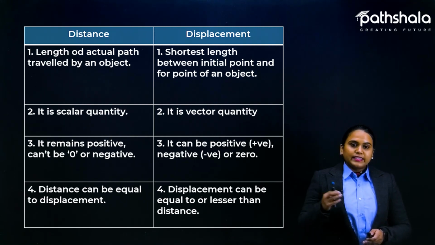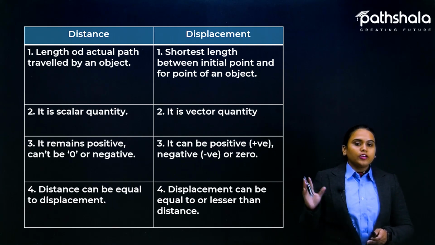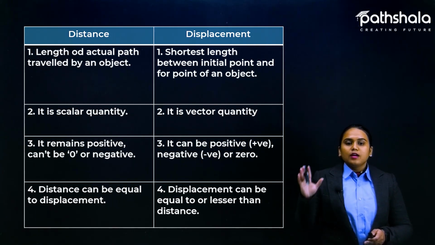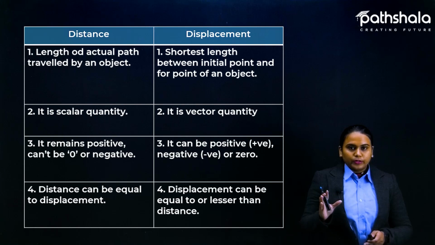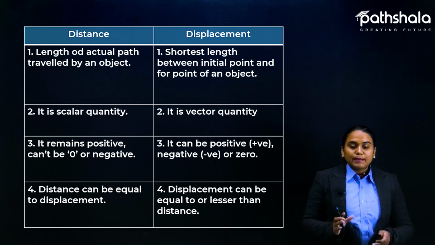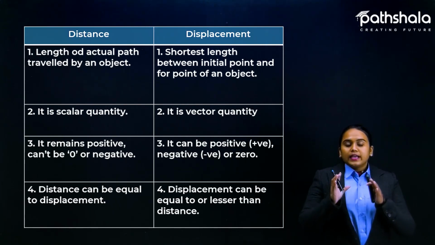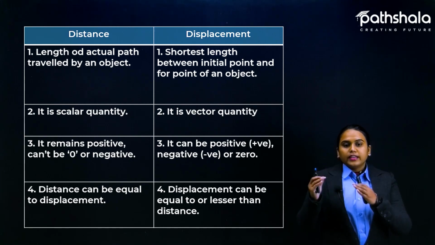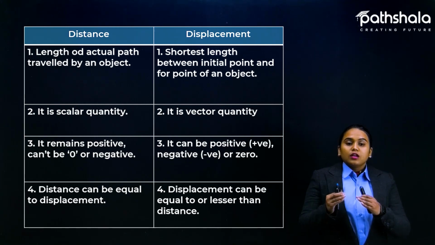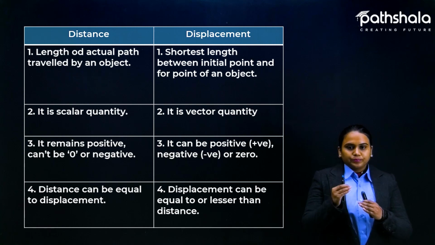Second, distance is of course a scalar quantity, no direction, only simple magnitude. But displacement is a vector quantity, because displacement gives you direction.